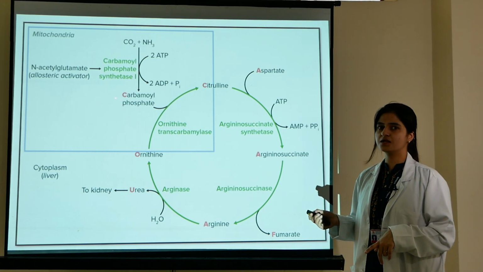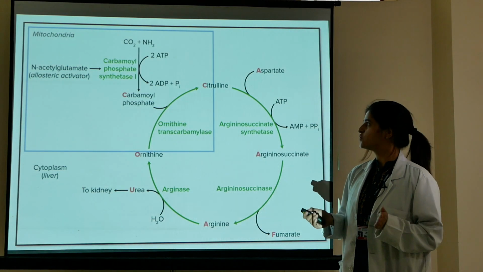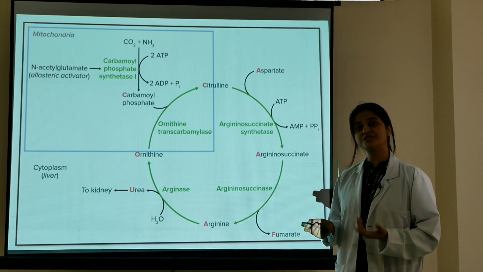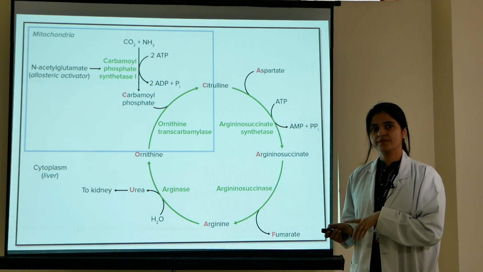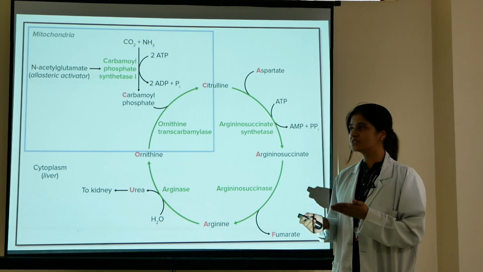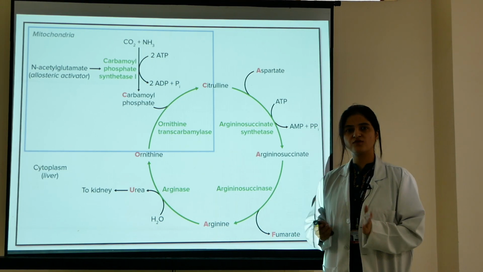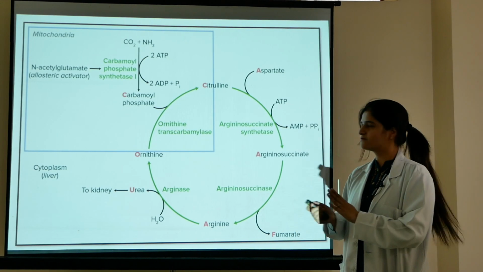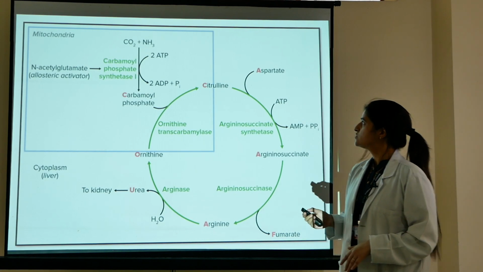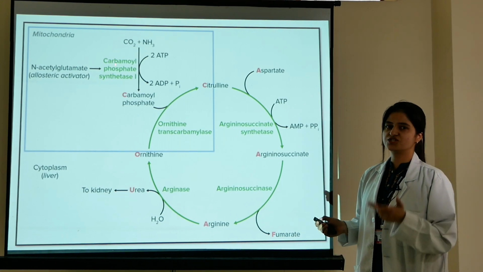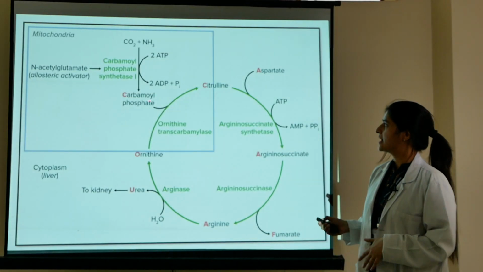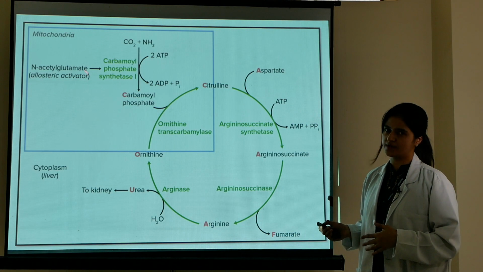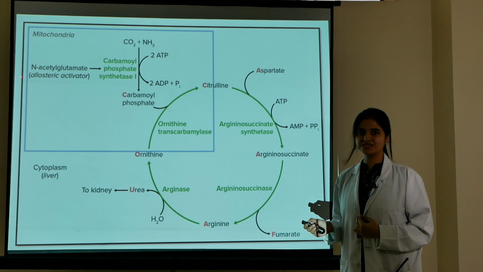So, it is written 1 here, so somewhere there must also be a 2. When you study the de novo synthesis of pyrimidine, then the carbamoyl phosphate synthetase enzyme is used there. So, carbamoyl phosphate synthetase 1 is used in the urea cycle, and carbamoyl phosphate synthetase 2 is used in the de novo synthesis of pyrimidine. So, don't confuse between first and second. The first step is the condensation of carbon dioxide with ammonia, and carbamoyl phosphate is formed with the help of the enzyme carbamoyl phosphate synthetase 1, and 2 ATP are used in this reaction.